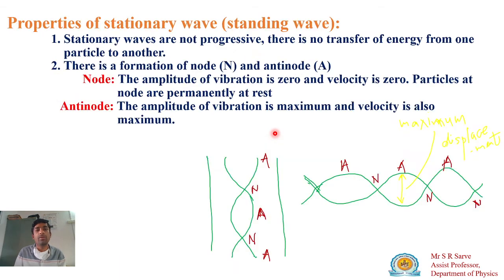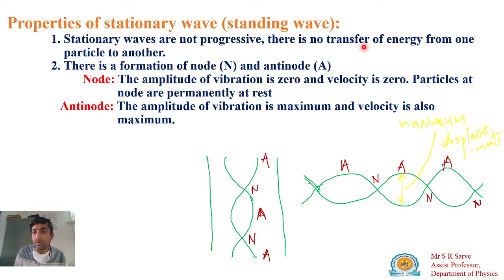Next, what are the properties of the wave? This is important. So stationary waves, what is the first property? Stationary waves are not progressive. What is meant by progressive? Progressive wave means there is a transfer of energy from one place to another place, or the wave whose energy is carried forward from one place to another. So in case of stationary wave, the energy will not get transmitted from one place to another place. That's why we say that stationary waves are not progressive.